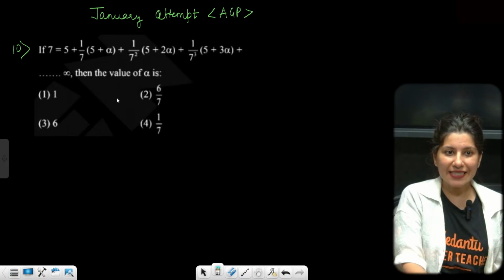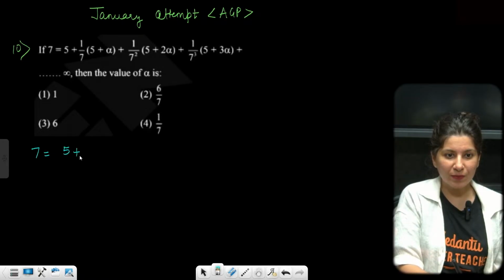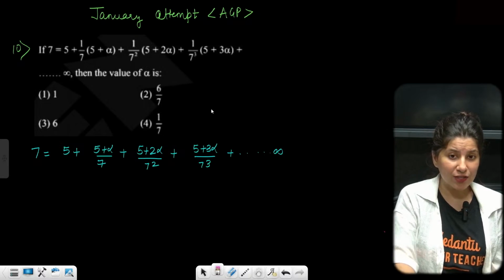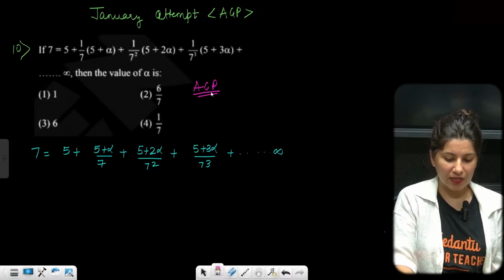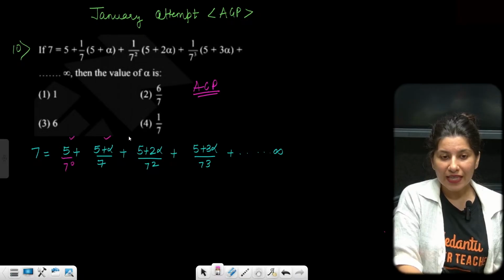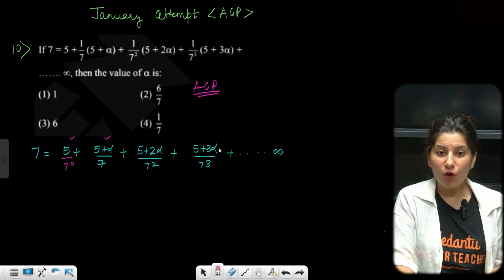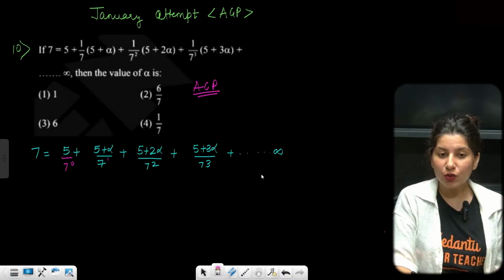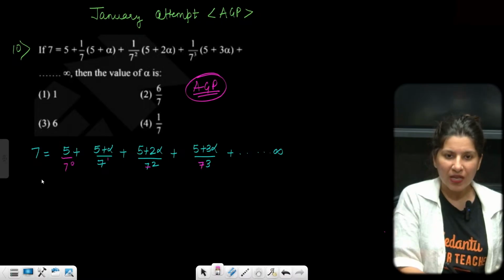Okay, now can you see this is AGP? 7 is equal to 5 plus alpha by 7 plus 5 plus 2 alpha by 7 square, 5 plus 3 alpha by 7 cube, and all the way up to infinity. Ma'am, how did you recognize that this is AGP? The numerator clearly, 5 plus alpha, 5 plus 2 alpha, 5 plus 3 alpha, are forming an arithmetic progression. But the denominator 7 power 0, 7 power 1, 7 power 2 are forming a geometric progression. Hence, this is AGP.